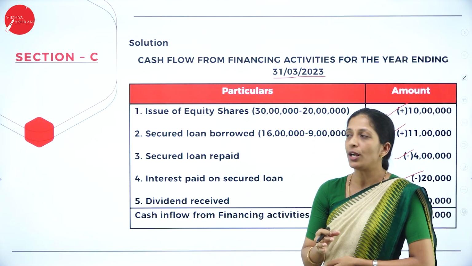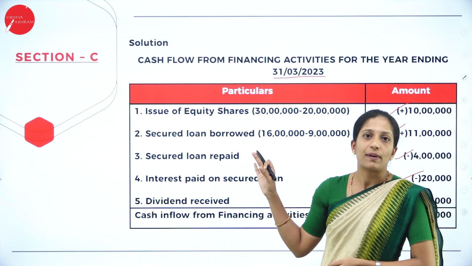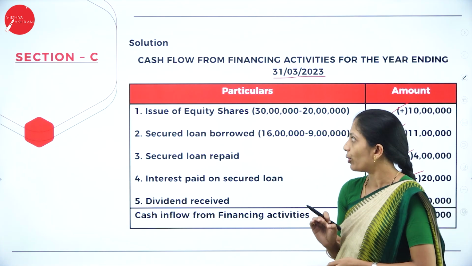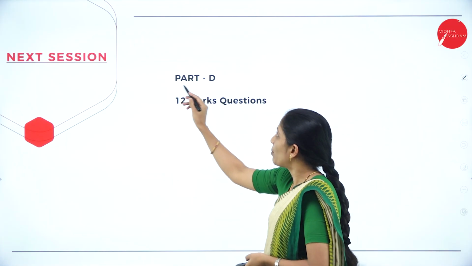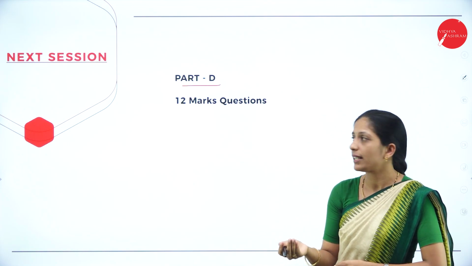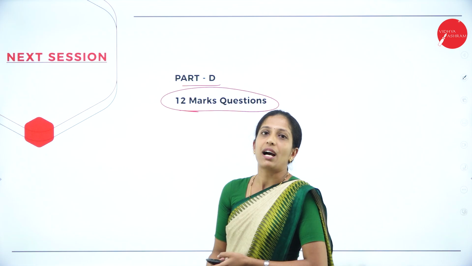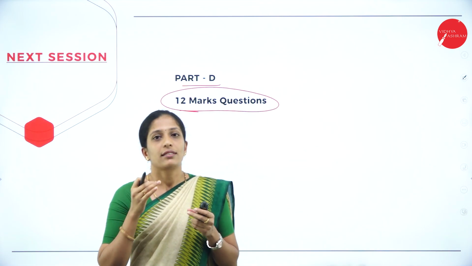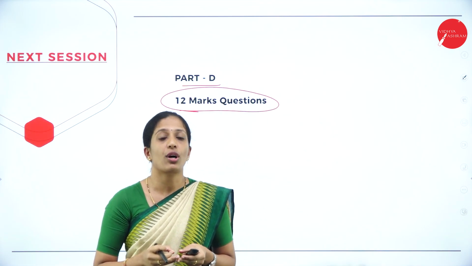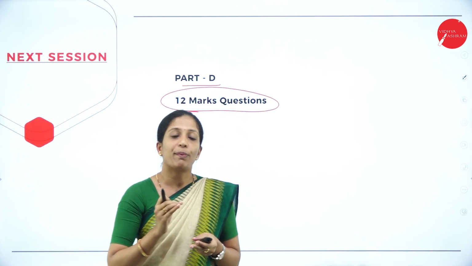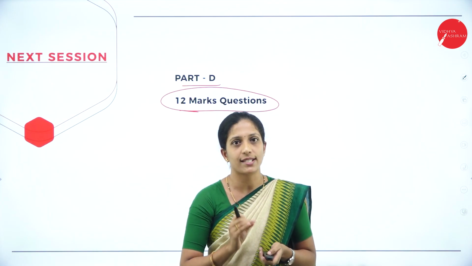So hope you have understood. So this is the exact model question paper which is released from the board. In the next session, I am going to discuss part D or section D, which comes for 12 marks questions. So only 12 marks I am going to discuss. So 6 questions will be asked, out of which you are going to answer only 3. But we shall solve all the 6 questions in detail.